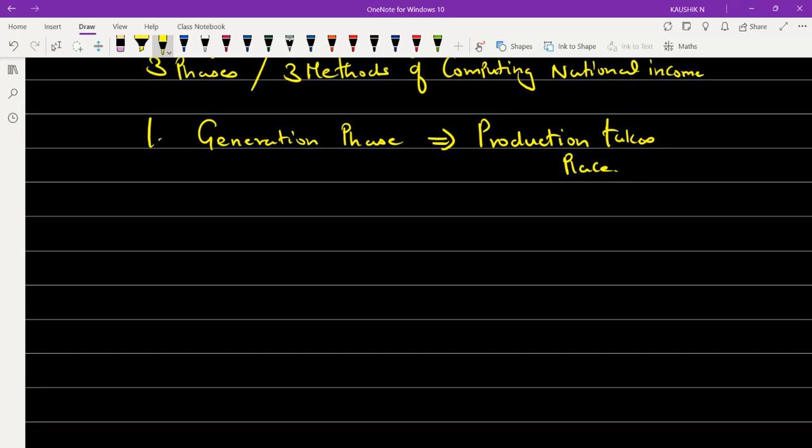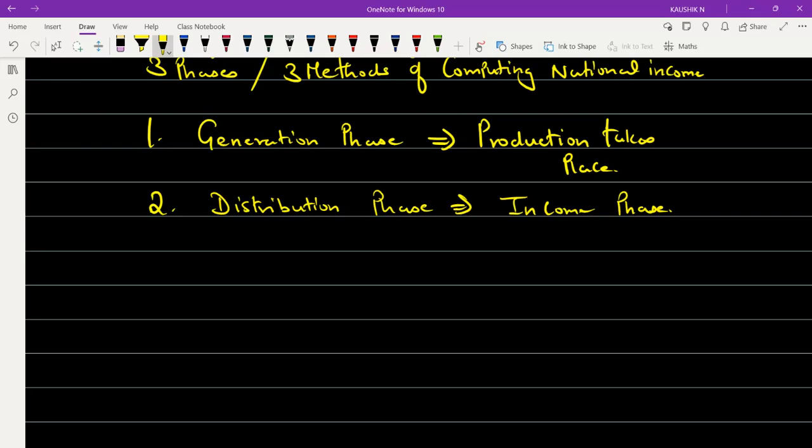The second phase is called the distribution phase. This is the phase we call the income phase. Once the goods or services are produced in the generation phase, they have to be distributed.